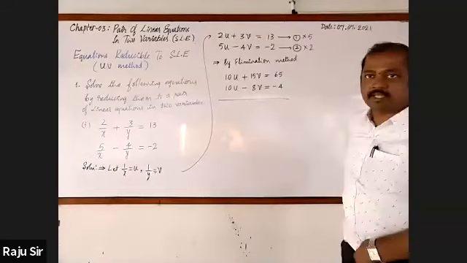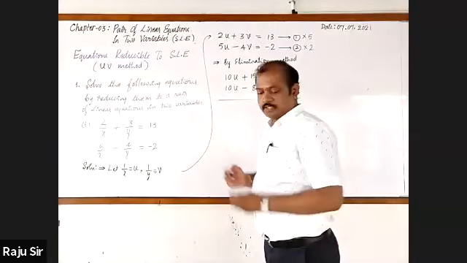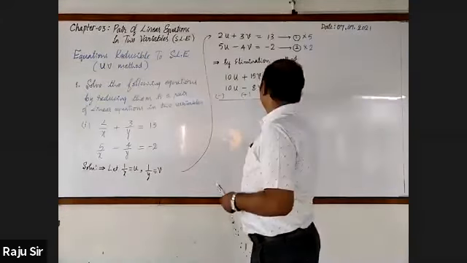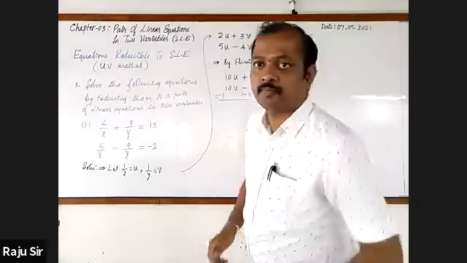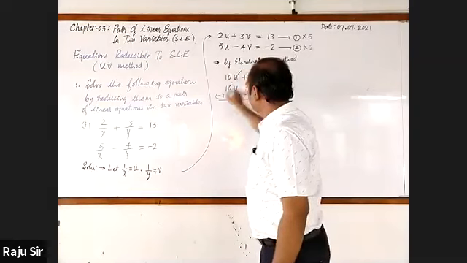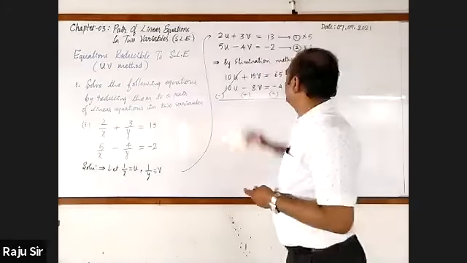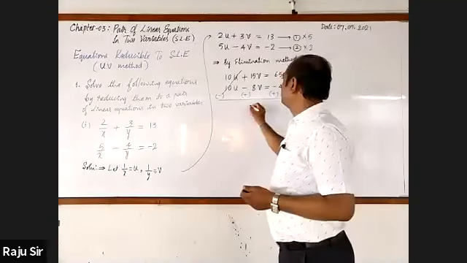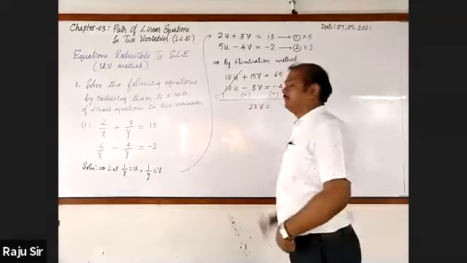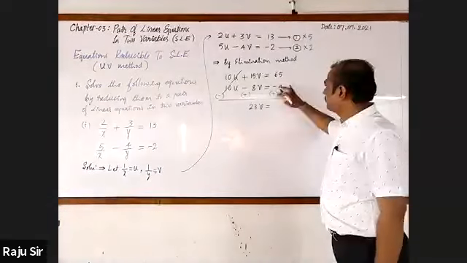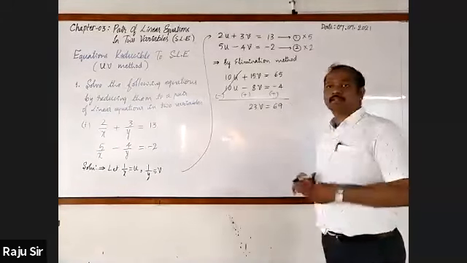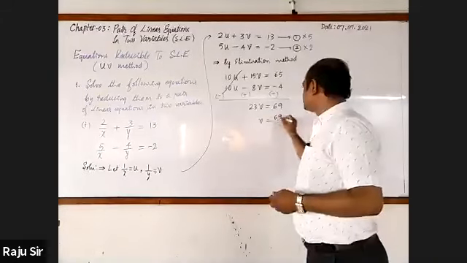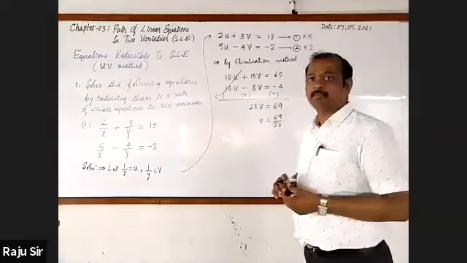Changing the sign, it is minus, this is plus, and this is plus. Now 10u minus 10u get cancelled. Next, 15v plus 8v. How much will it be? 23v. Next, 65 plus 4 is 69. So v is equal to 69 by 23. v is equal to 3.